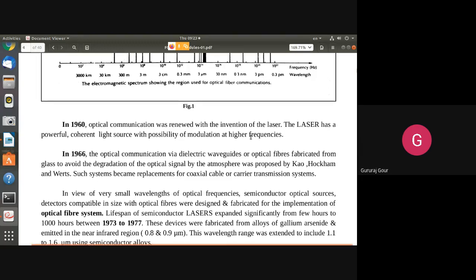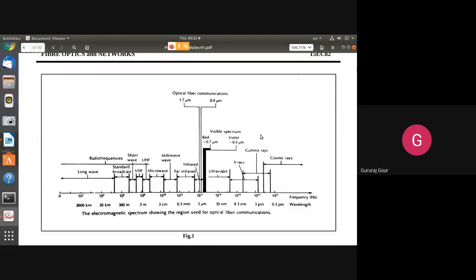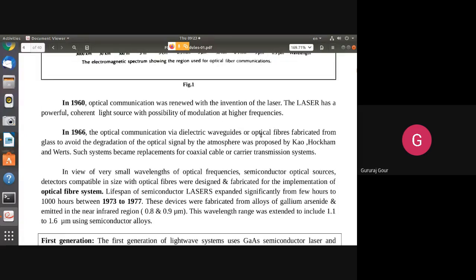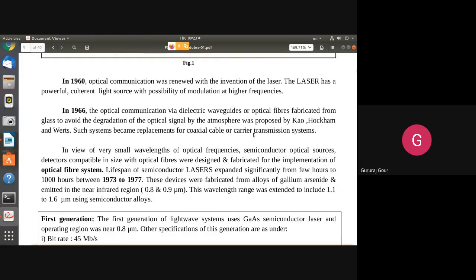So that led to the development of the laser in the 1960s. This actually put forth the foundation for the development of the optical fiber communications we are observing today.